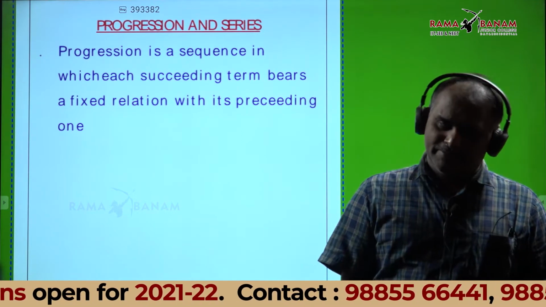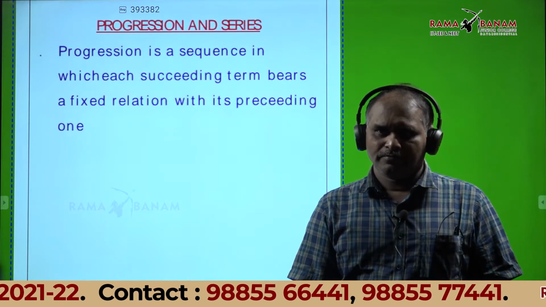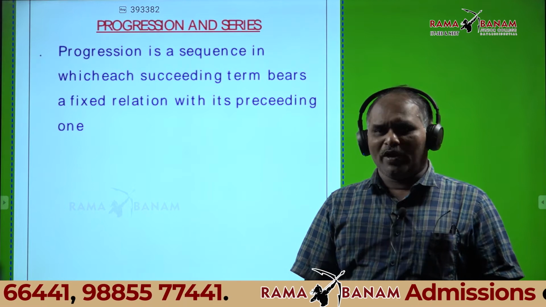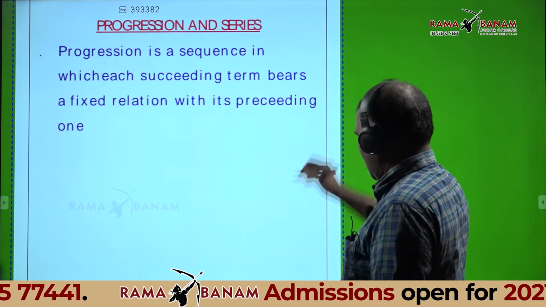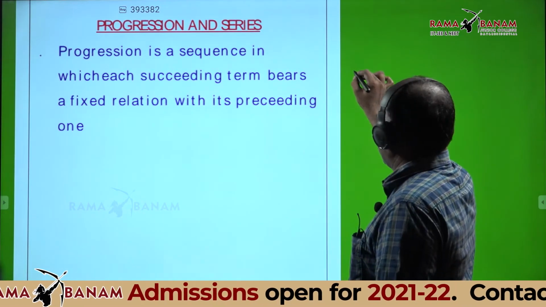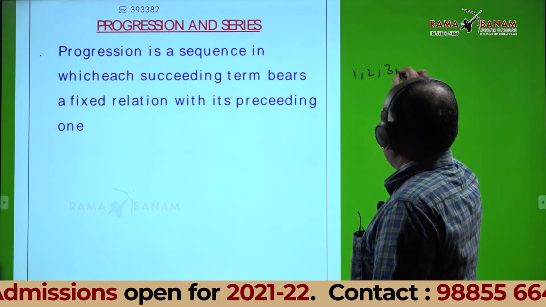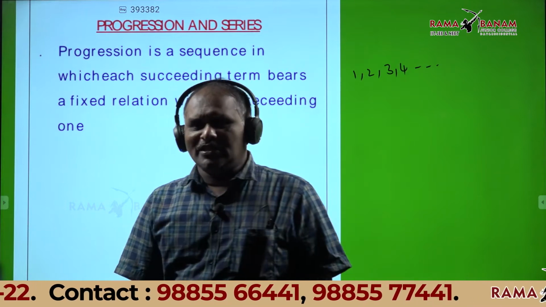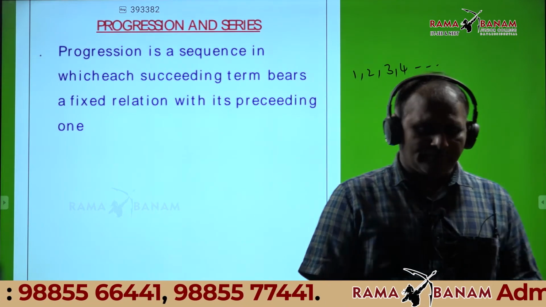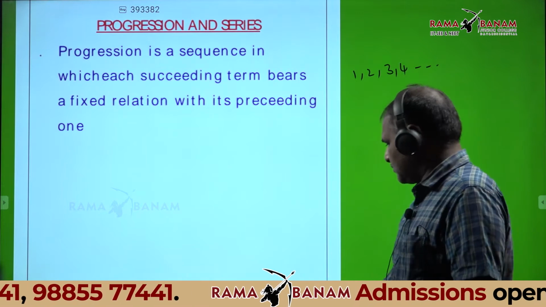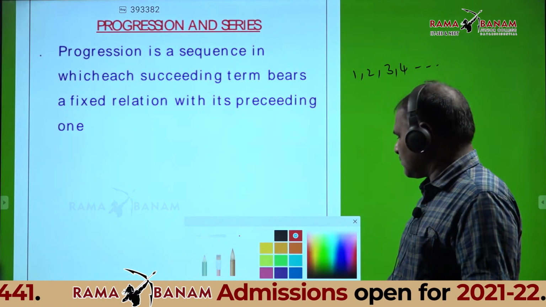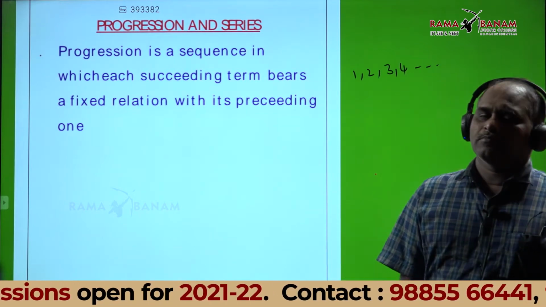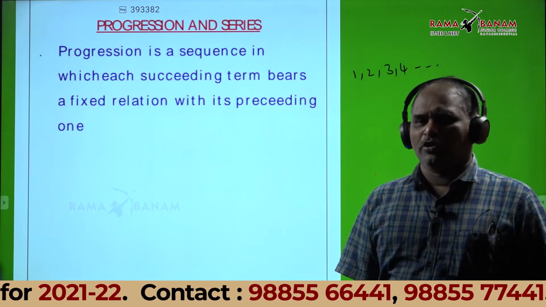Sir, what is an array? Array means a particular order, one order. For example, 1, 2, 3, 4, etc. Some order will be there. That is called an array. First note down the definition.